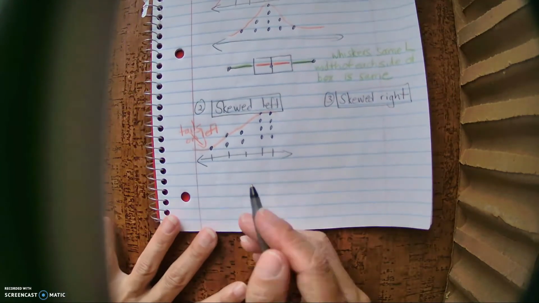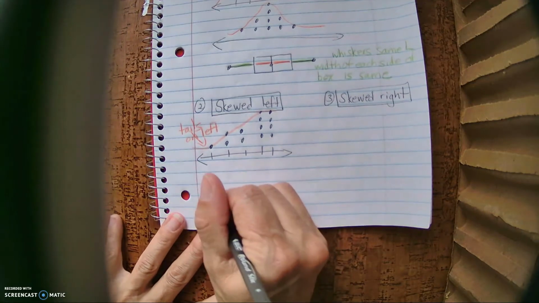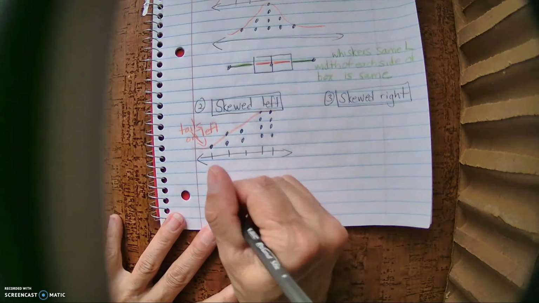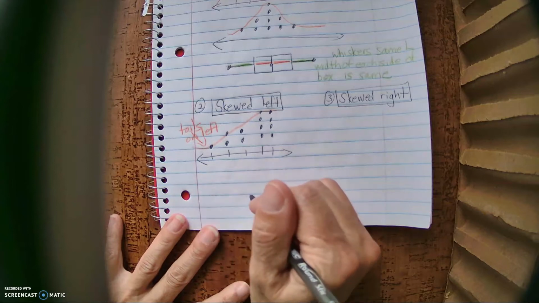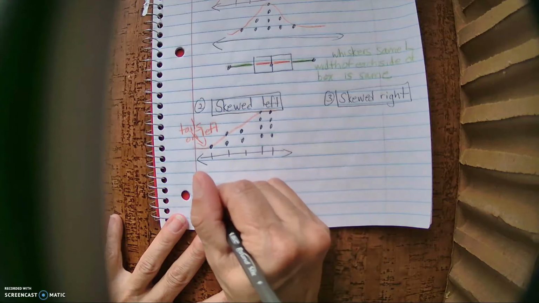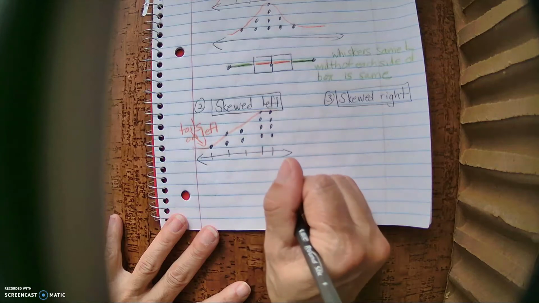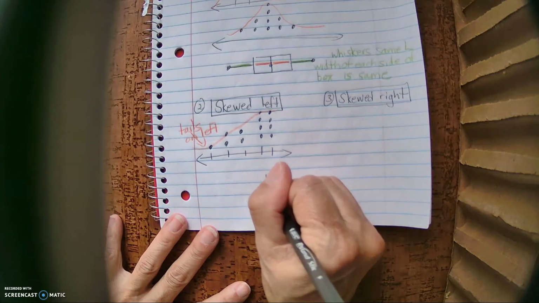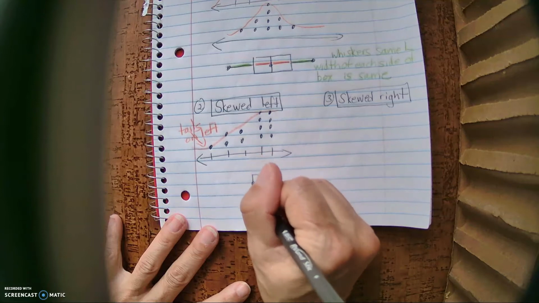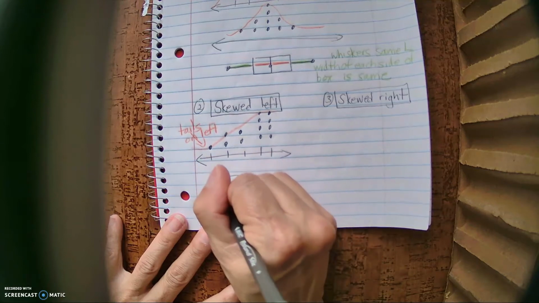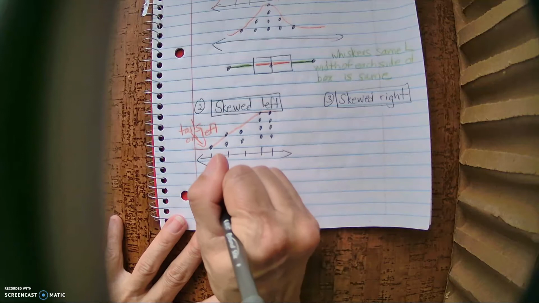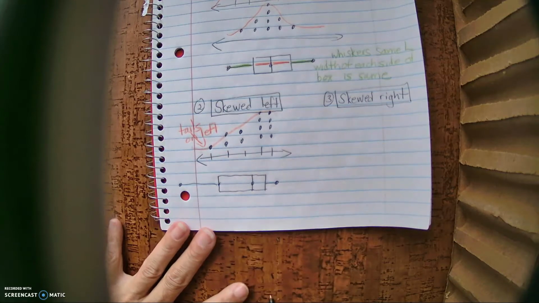Okay, I'm going to do one with a box plot too in a minute. If I drew this, most of the numbers are going to be closer together here, but then the boxes on this side would have to be a lot more spread out, right?